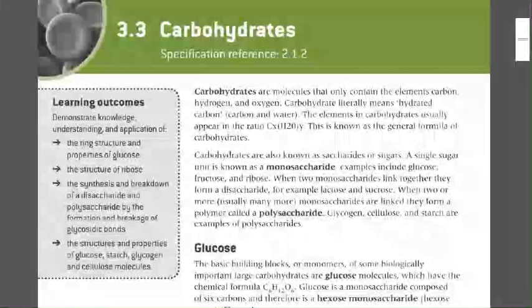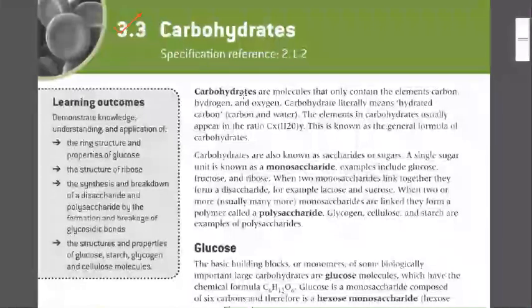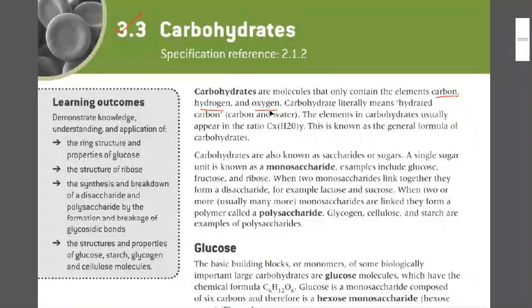Okay, so today we are going to discuss carbohydrates, 3.3. Last class we discussed 3.2, that is water. Carbohydrates are molecules that only contain elements like carbon, hydrogen, and oxygen. From the name, it is clear. Carbohydrate, that is hydrates of carbon. So carbon and water are the main things present in carbohydrates. Literally, carbohydrate means hydrated carbon.